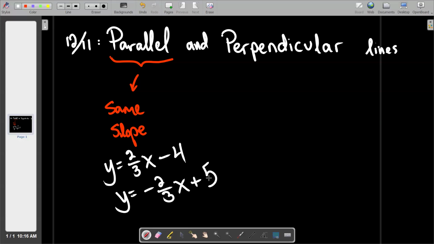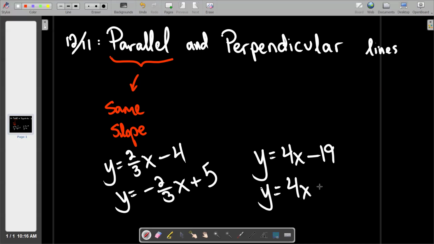So when we talk about lines being parallel, the number that's in front of x, the slope, is going to be the same for both equations, right? So if I wrote an equation like y equals 4x minus 19, could you write me the equation of a line that's parallel to it? Y equals negative 4x. Nope. I want it to be 4x. And then you could put plus 4. You could have put plus 4,297.6 repeating. I don't care.